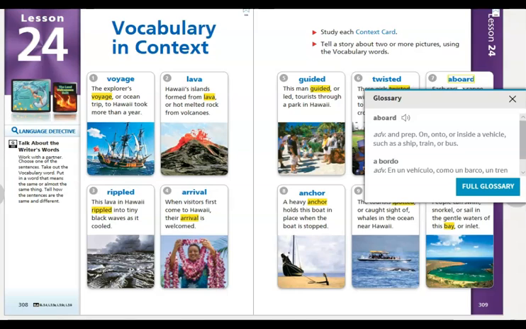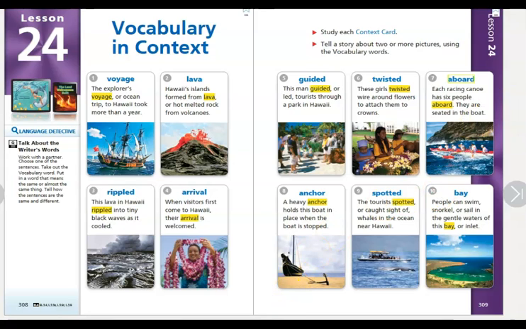So the where would be on, onto, or inside a vehicle such as a ship, train, or bus. And then it's a preposition, which we haven't really talked a whole lot about yet, but those are our words that tell us also where something is in relation to something else. So words like on, under, over, outside, inside, those are all our prepositions, and we'll be doing some more work with prepositions. But that is the word aboard.